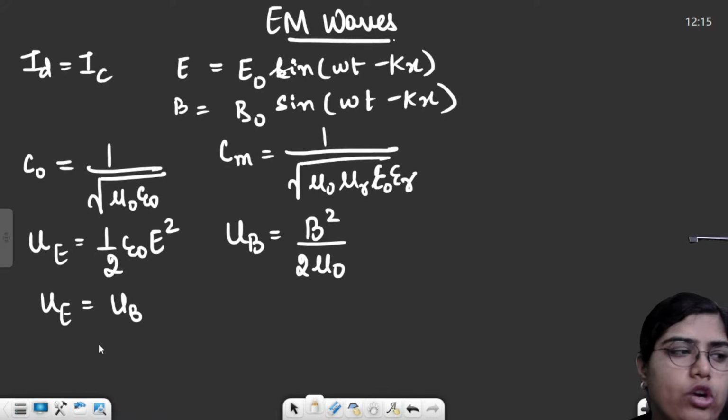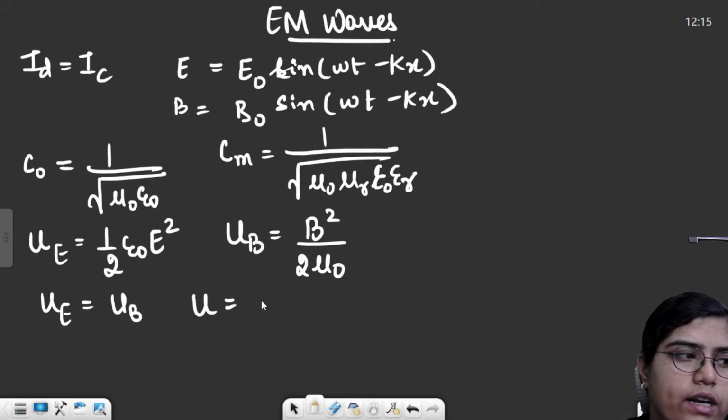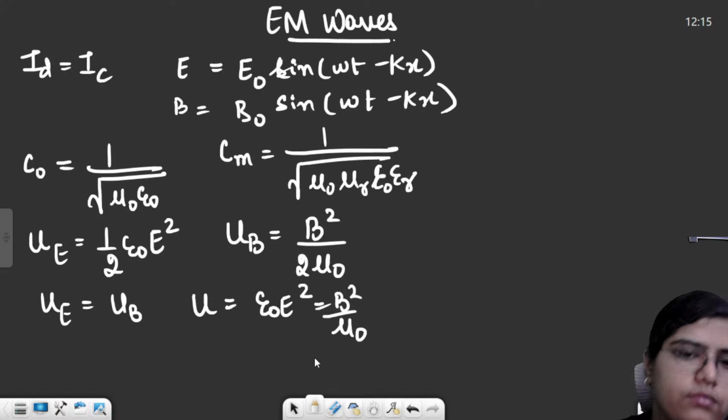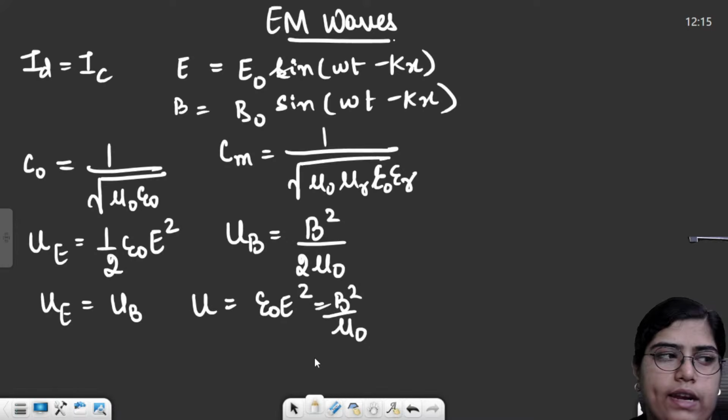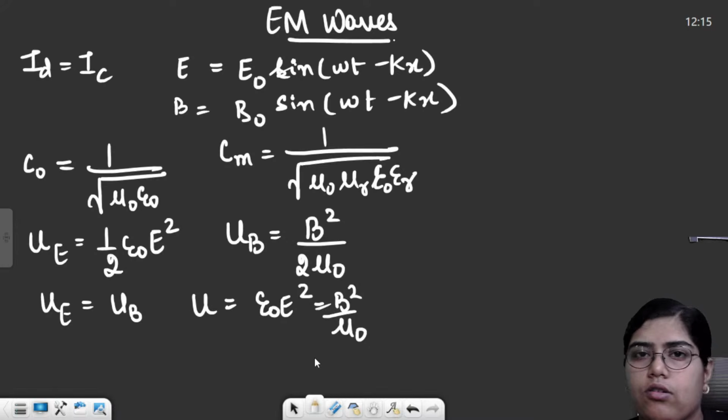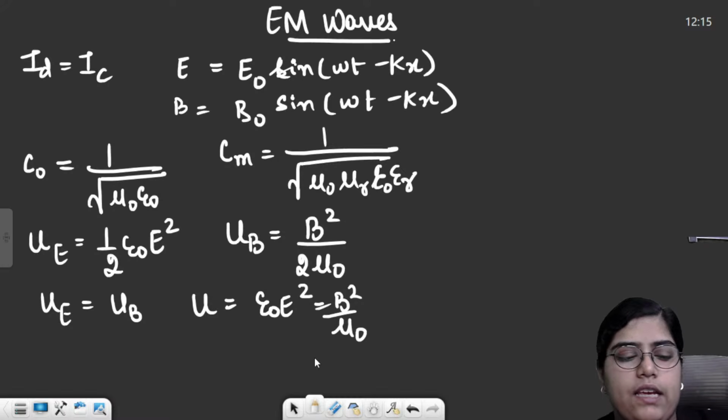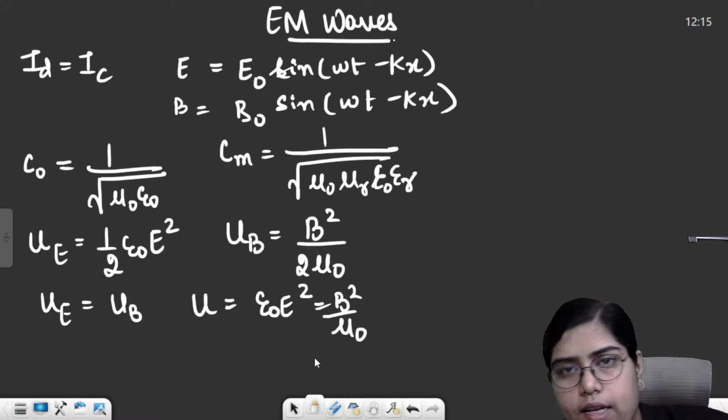Okay, so total energy is basically the sum of both these things, and total energy comes out to be somewhat like epsilon E square or B square by mu naught, basically twice of any of these. For EM waves, you just need to remember these many formulas and you will be good to go, especially for your numericals. Okay.